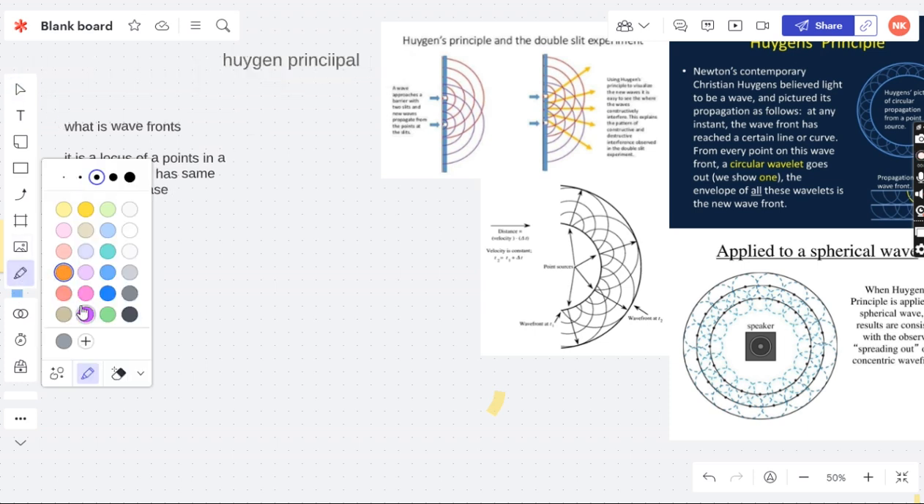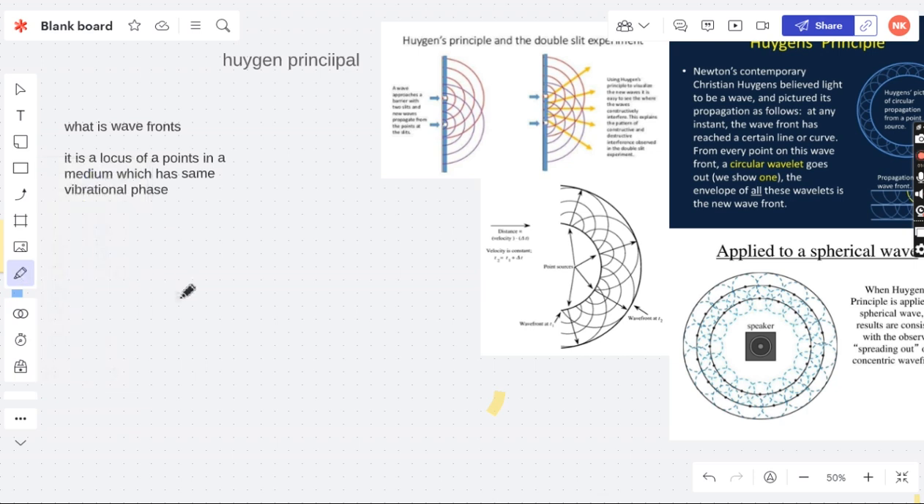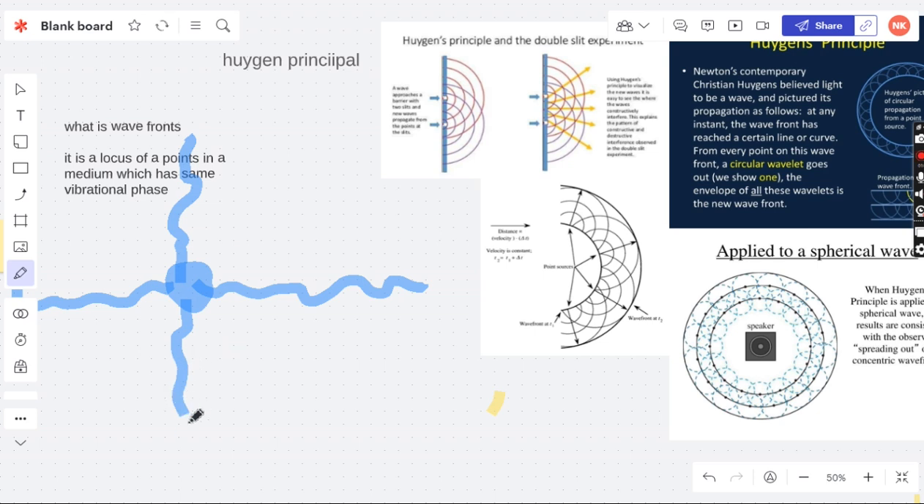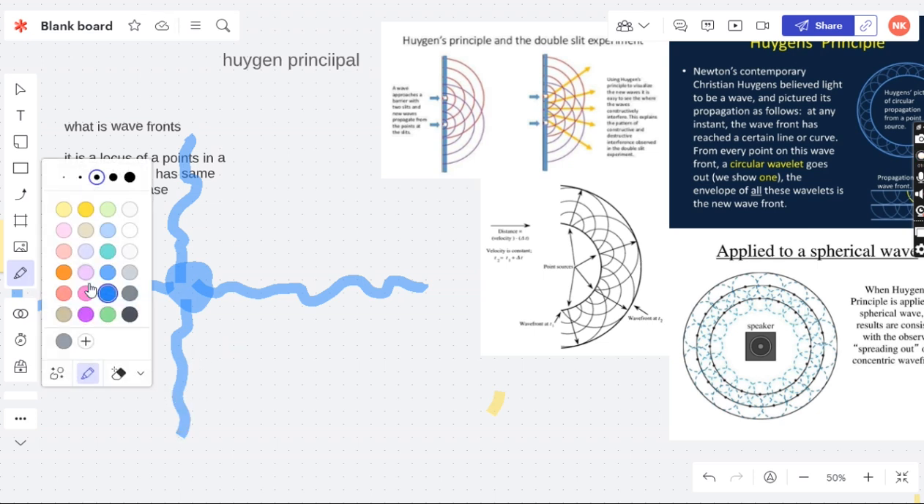For example, let's consider an example of this. Let's consider it as a body, and different rays are given out, a beam of light. Rays are given out in certain ways. For a while, consider it is moving.